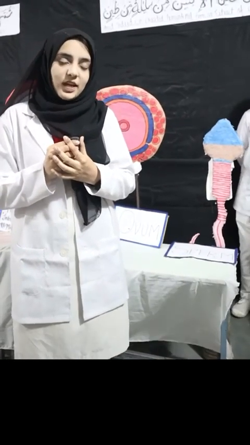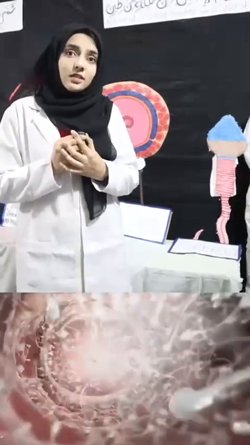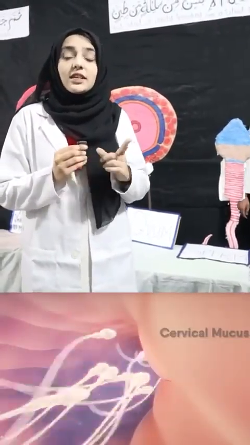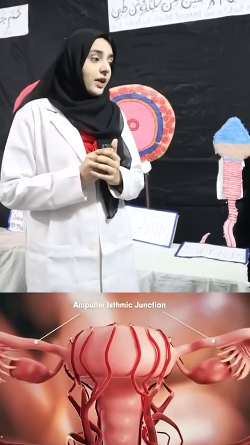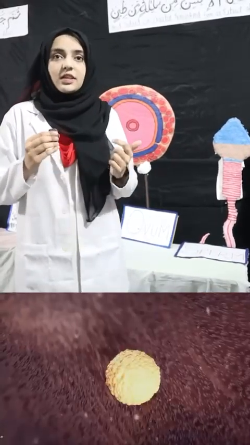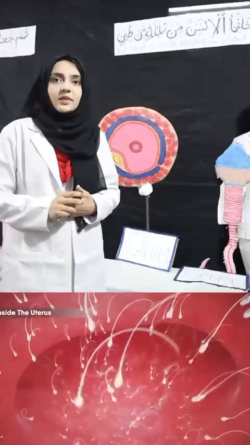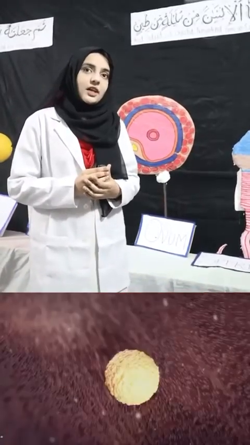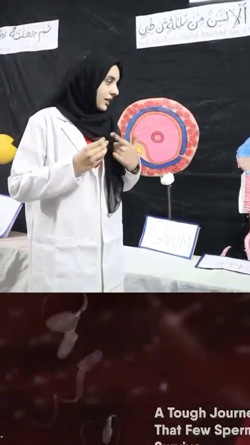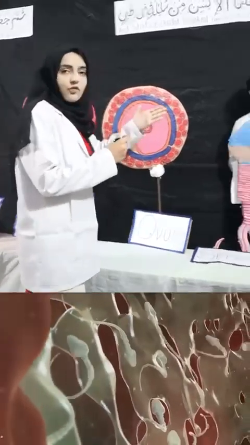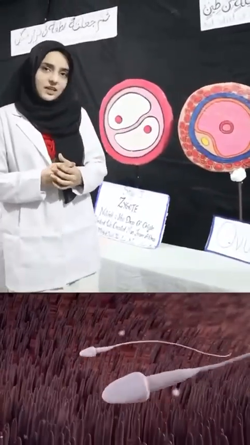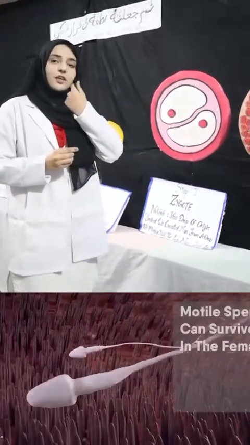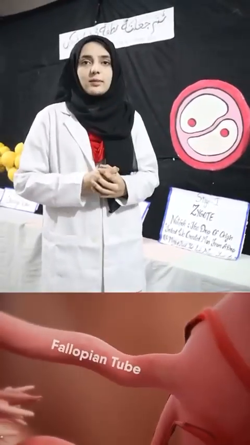I am here to explain you about my project on embryogenesis. Embryogenesis is the process in which a single celled zygote develops into a multicellular embryo. The stages of embryogenesis contain zygote formation, that is the fusion of male sperm and female ovum, which forms the single celled zygote, approximately 0.2 micrometer in size.